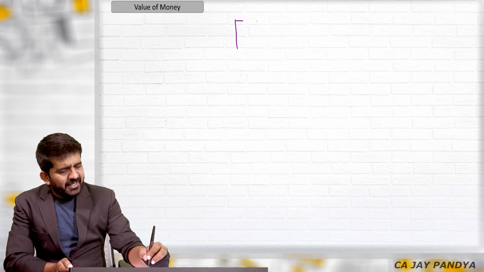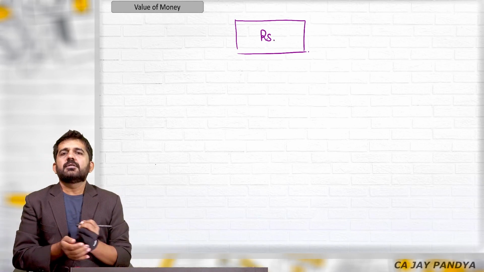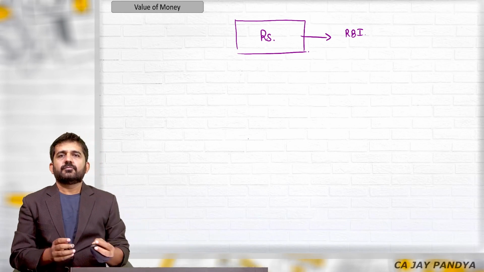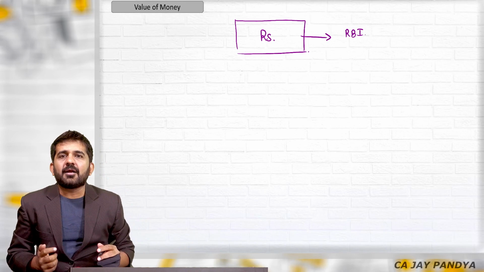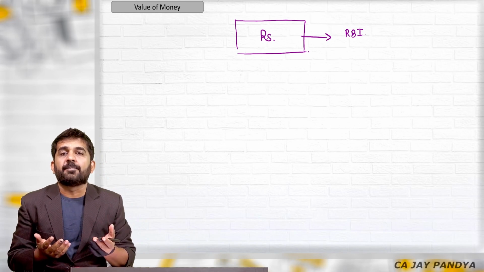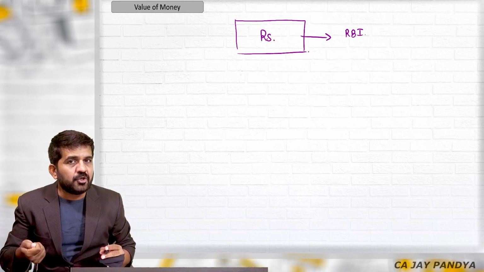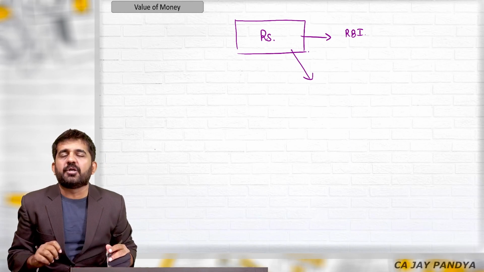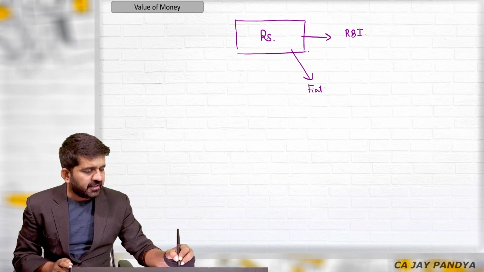So understand value of money. Money in India, we are right now talking only about India, rupees, is printed by a centralized authority, which is RBI. Many of the students still think that RBI needs a gold reserve to print money. This is a very old concept. Let me clarify your myth. RBI does not need any gold reserve for printing money. Rupees is a fiat currency.